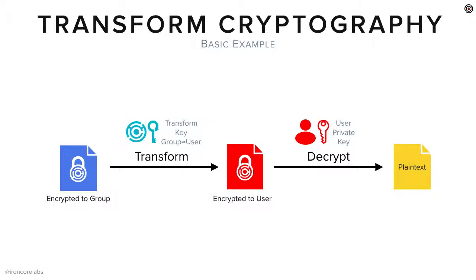that semi-trusted proxy. So the data that's encrypted to the group then requires a transform key that goes specifically from that group to the member, to that user. And then there's this transformation that happens that makes it so that now effectively the data is encrypted to the user, and now the user actually can use their private key to decrypt it.